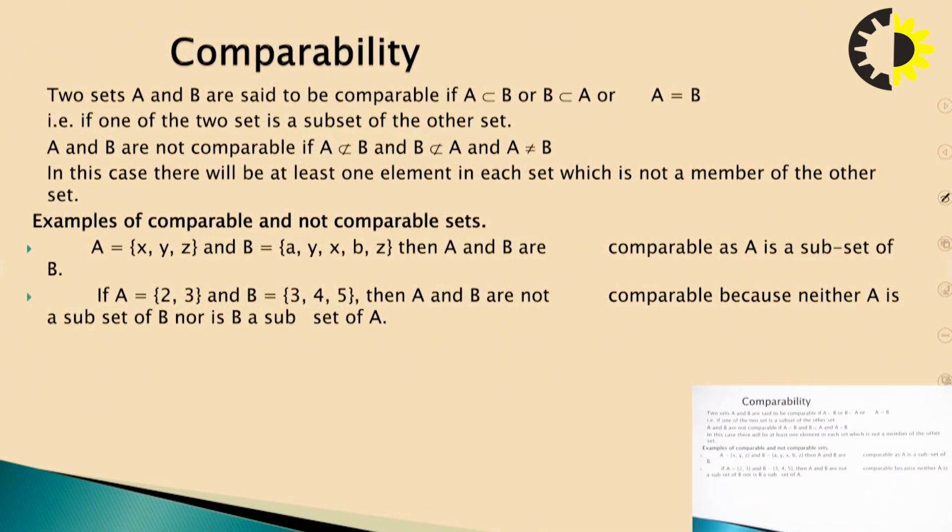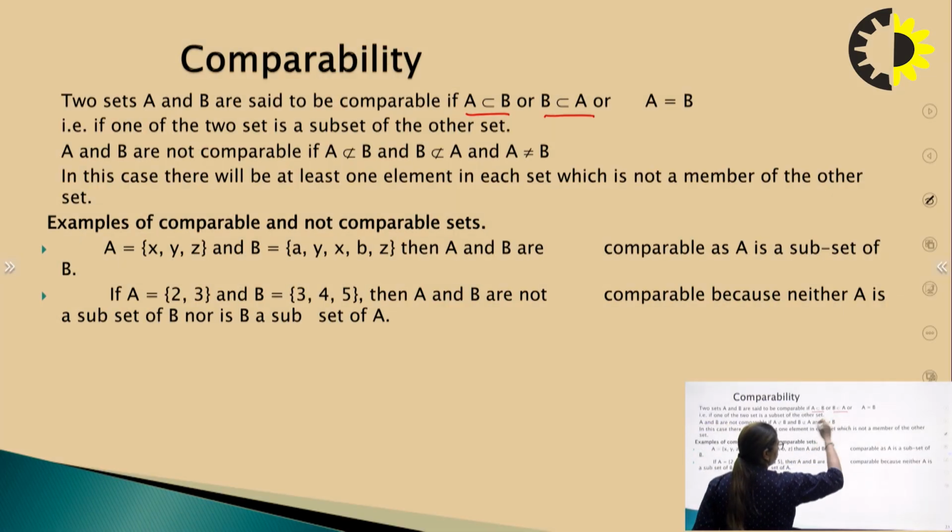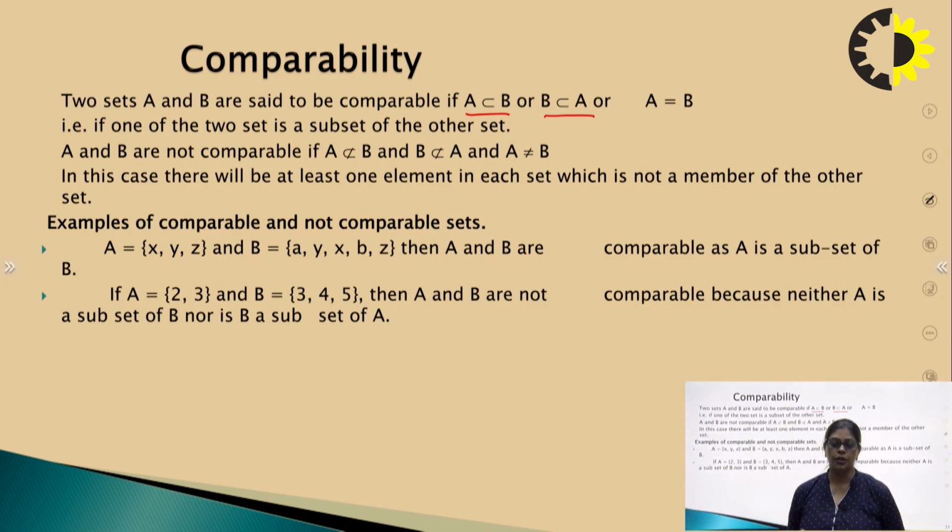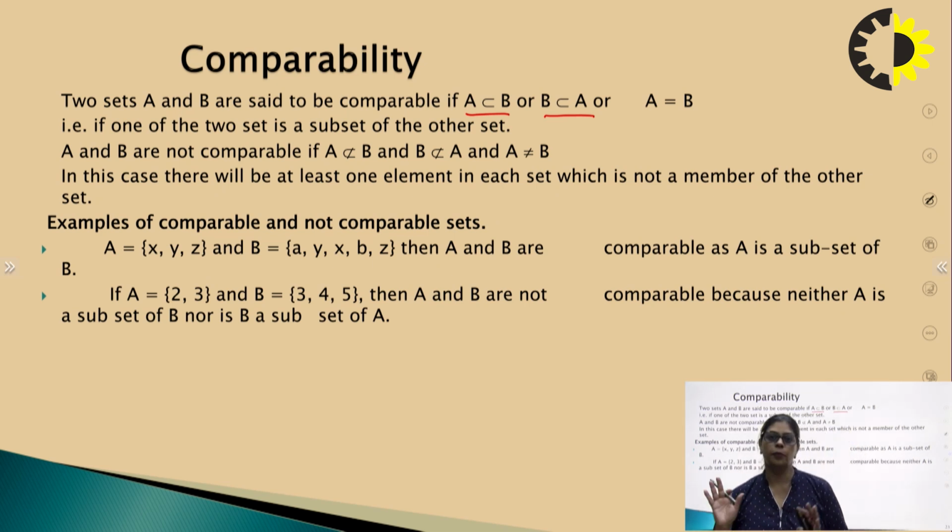Now, first of all, you should know what is comparability. Two sets A and B are said to be comparable if A is a subset of B, or B is a subset of A, or A is equal to B. Two sets can be compared, meaning we can perform some operation on them, if one of the sets is a subset of the other set or both are equal.